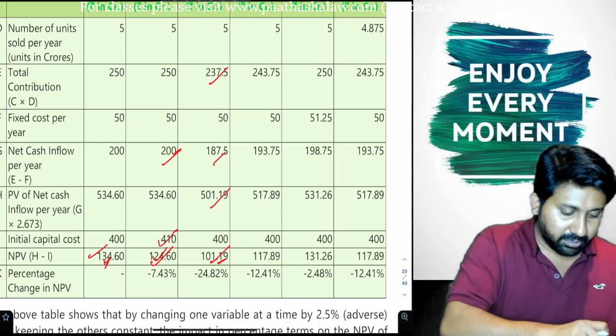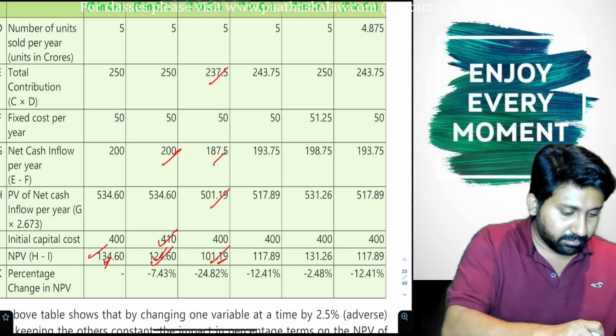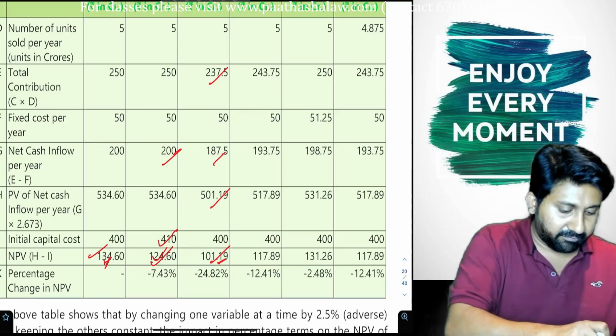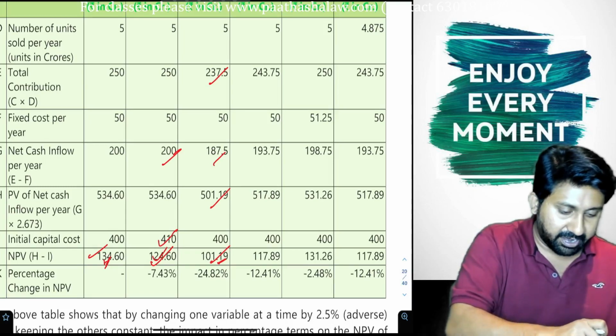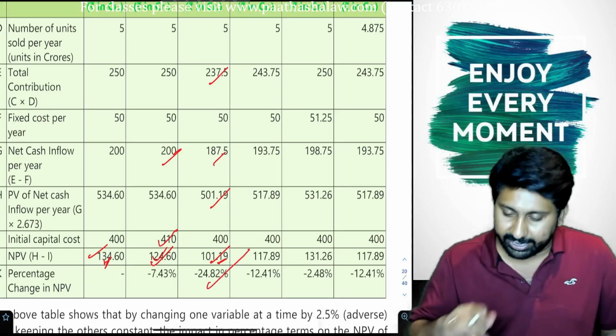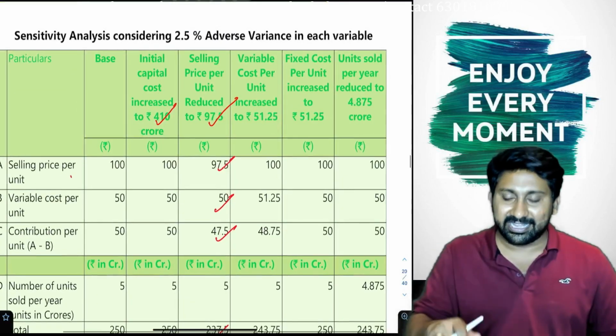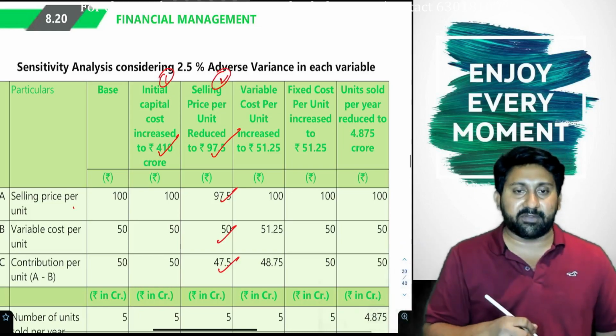From 134 to 101. How much change? 101.19 minus 134.6 divided by 134.6 into 100 gives minus 24.82. Okay, next. Easy, nothing is there. First one over, second also over. Let's take the third one.